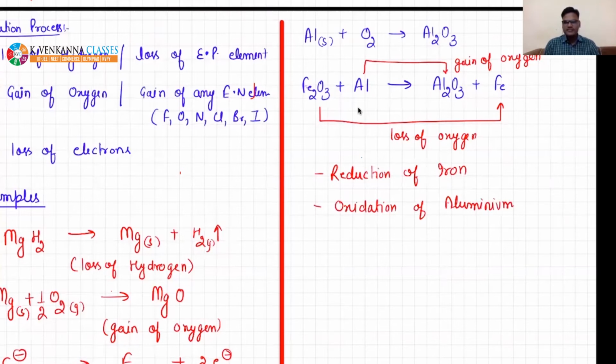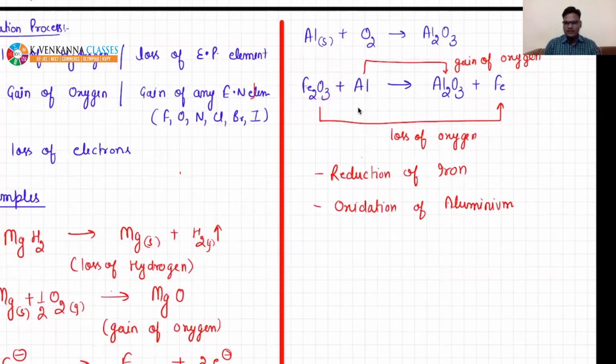Did you get this example? Yeah, great. So in this case, you can easily see loss of oxygen is taking place for iron.